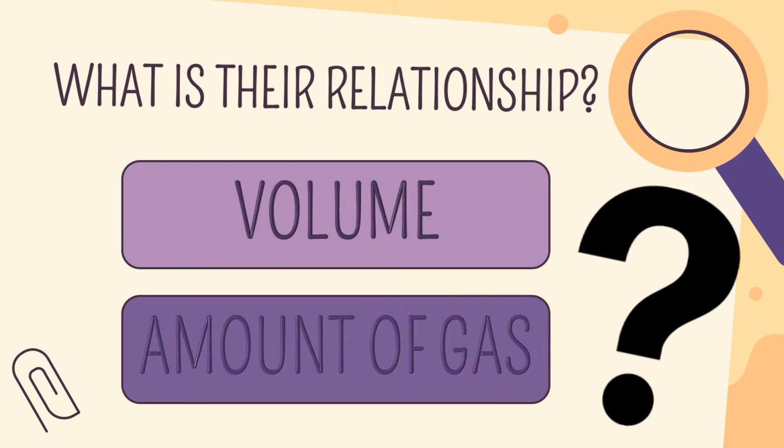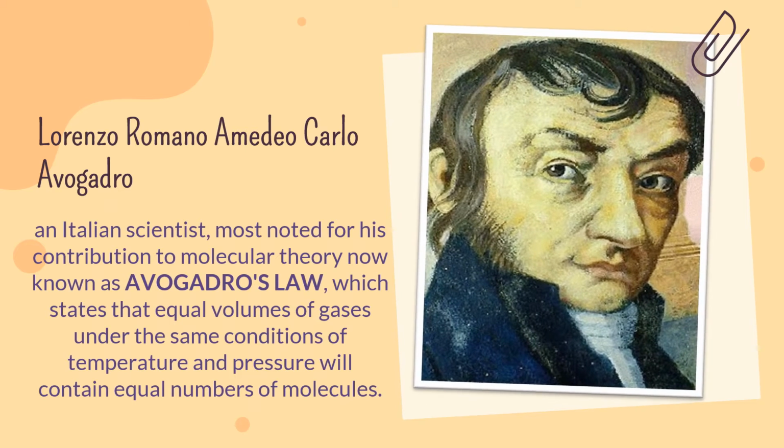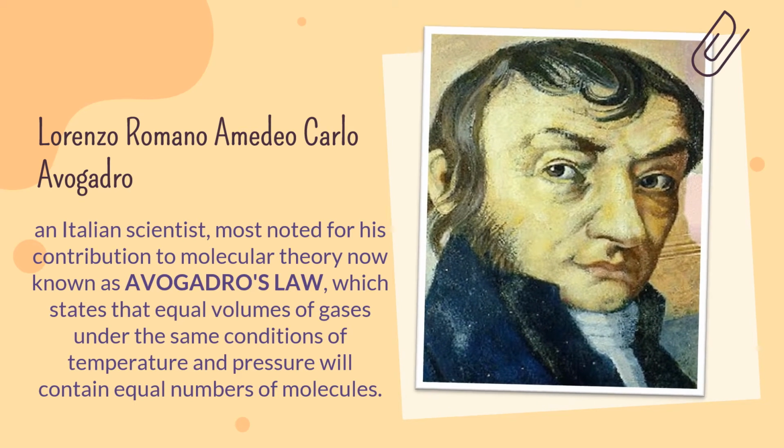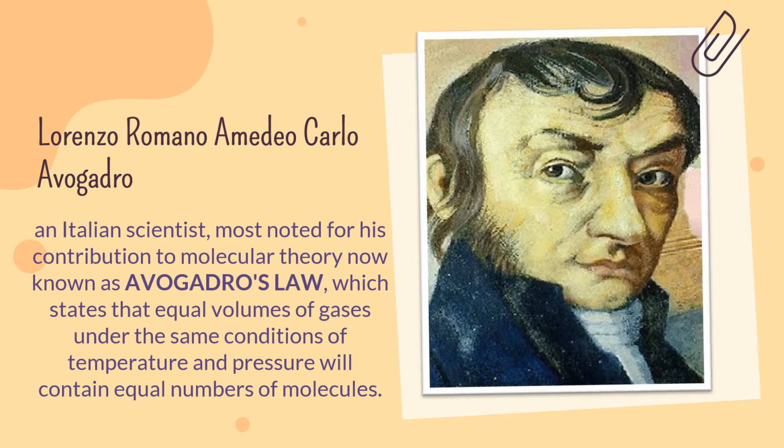The answer is a theory proposed by Lorenzo Romano Amedeo Carlo Avogadro, an Italian scientist most noted for his contribution to molecular theory, now known as Avogadro's Law, which states that equal volumes of gases under the same conditions of temperature and pressure will contain an equal number of molecules.